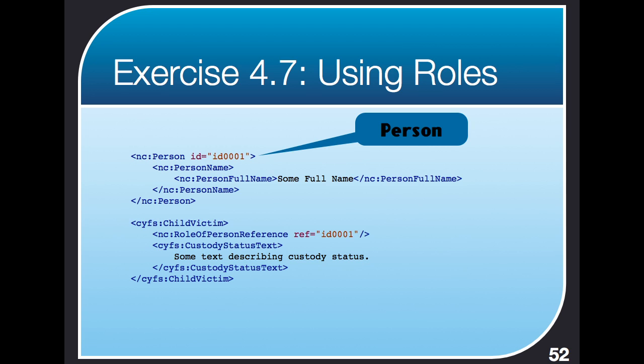We have the person object taken directly from a slide a few slides back with an ID of ID 0001. Again, that's just a unique internal ID for this XML document. It's not a real world ID. And they've got a name, some name. And then we add our role. So we have our CIFAS child victim role. Inside of there is a role of person reference. That's how we know it's a role. And it references the same ID as the ID that the person object has, thereby linking this to that person object, saying this is a role that that person is playing.